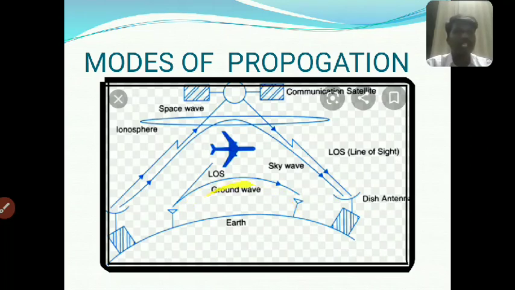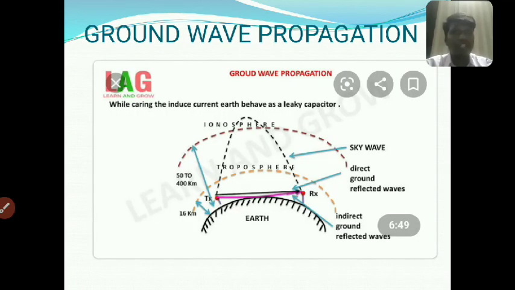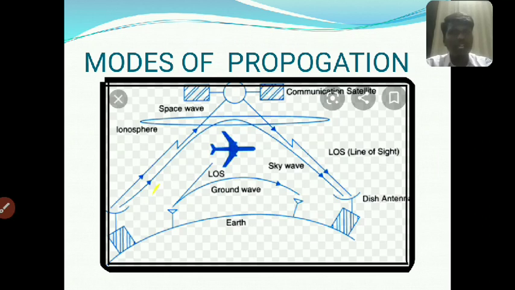It travels from the transmitting antenna to the receiving antenna. This is the earth surface, this is the transmitter, and this is the receiver. This is ground wave propagation, and LOS, line of sight transmission. The second one is sky waves: the transmitter emits the radio waves to the ionosphere, then they are reflected to the receiving antenna, that is sky waves.